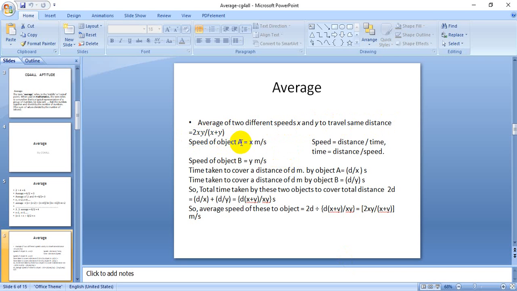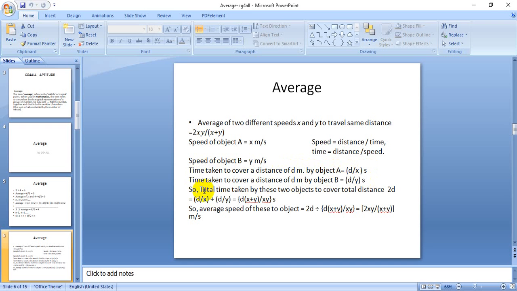Let the speed of object A be x meter per second and the speed of object B be y meter per second. We all know that speed is equal to distance by time and time is equal to distance by speed. So time taken to cover a distance of d meter by object A is equal to d by x second. Time taken to cover a distance of d meter by object B is equal to d by y second.